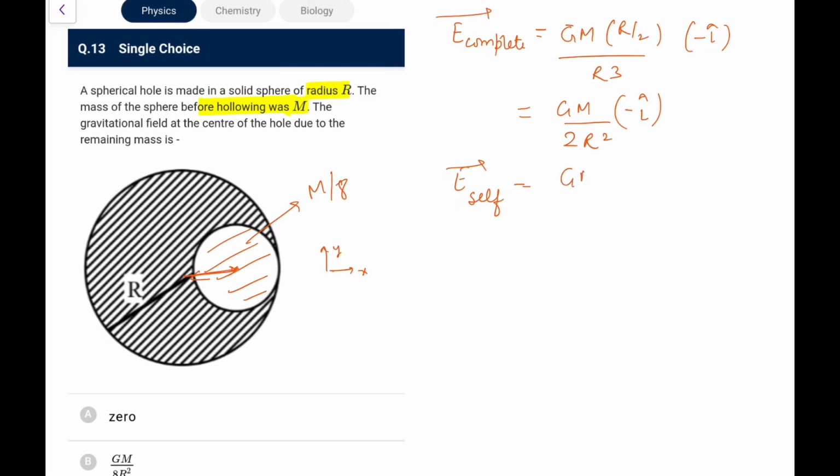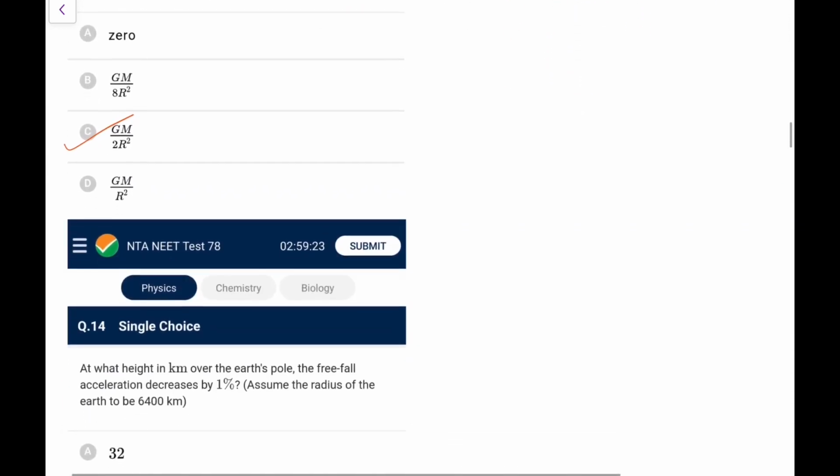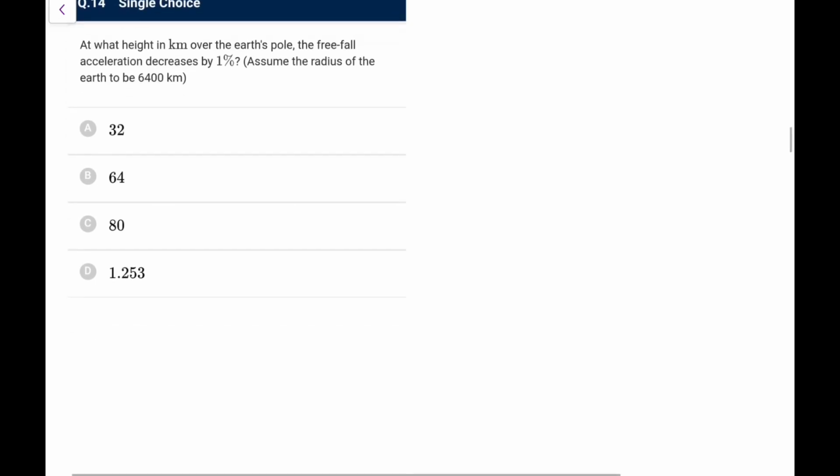So again going by the same logic, it would be GM by 8, and at the center of it, we know E due to self is going to be 0. At the center the field is going to be 0. So we can directly say E due to the remaining one would be equal to E due to the complete minus E due to the self, and that is 0, so it comes out the same. So the answer would be GM by 2 r square, minus i cap. So we'll go for option C. So minus GM by 2 r square i cap here. So there is no effect of the cavity on it.